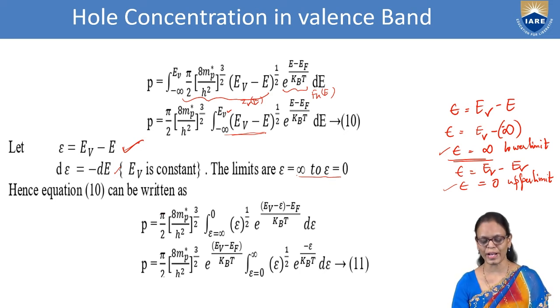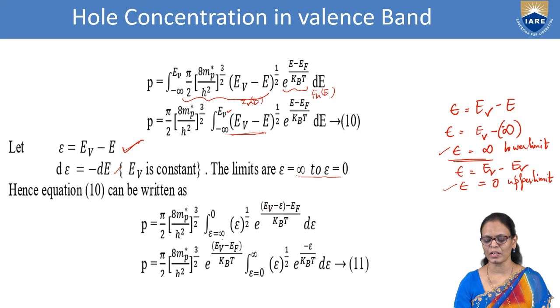So pi by 2 (8 mp by h square) power 3 by 2 is a constant. Integral from epsilon is equal to infinity to 0, epsilon power half, e power (E minus EF) by kBT. Because here we have E minus EF, we have to substitute for E. If epsilon is equal to EV minus E, what will be the value of E? E will be equal to EV minus epsilon, simply rearranging the terms.